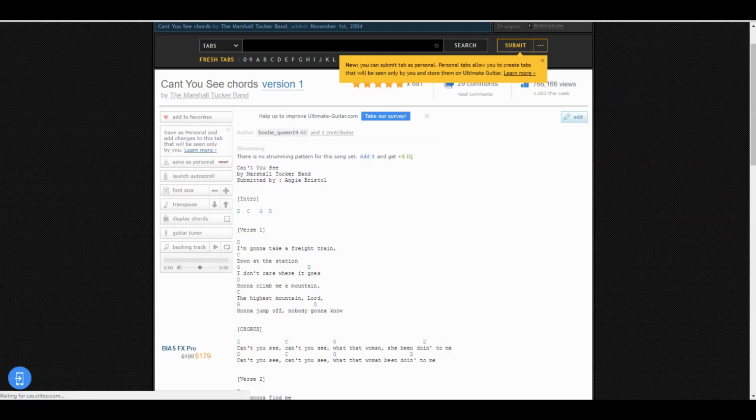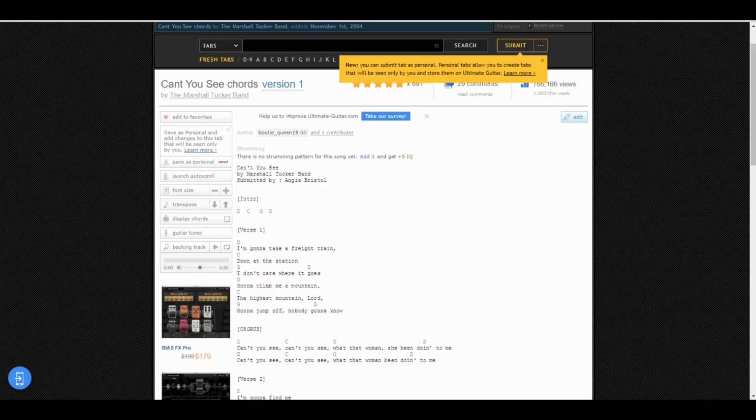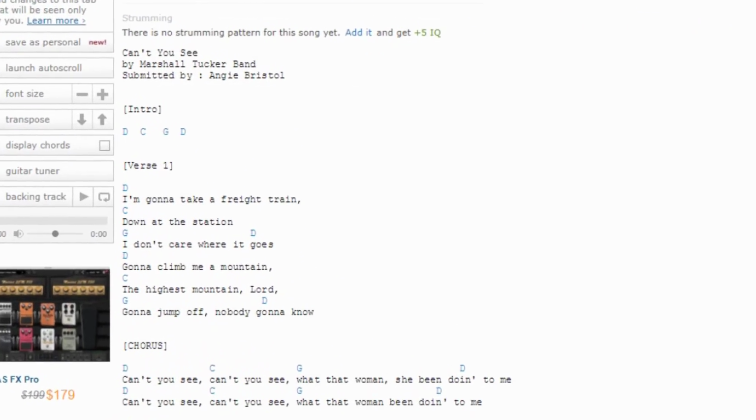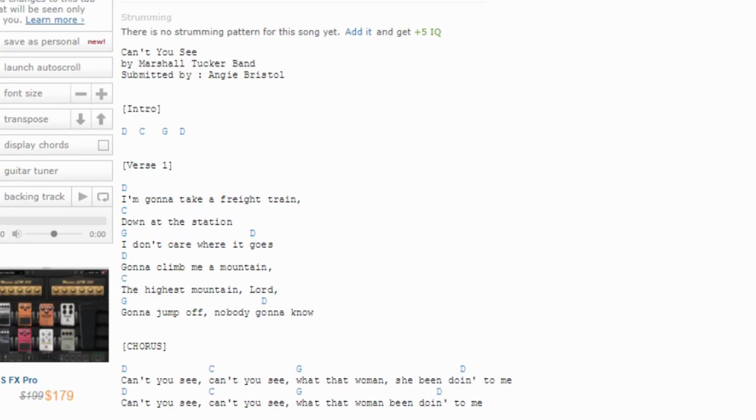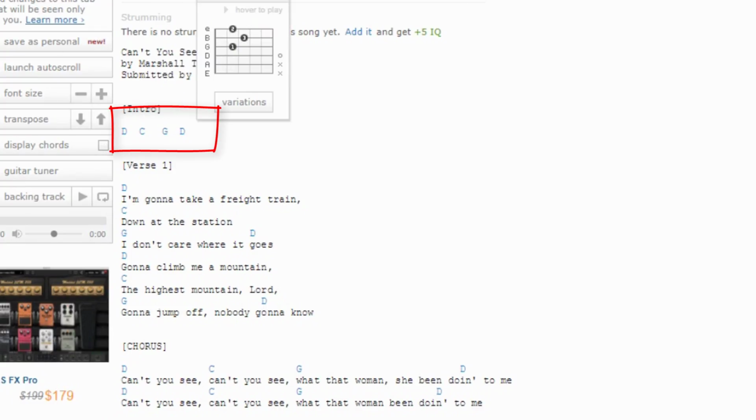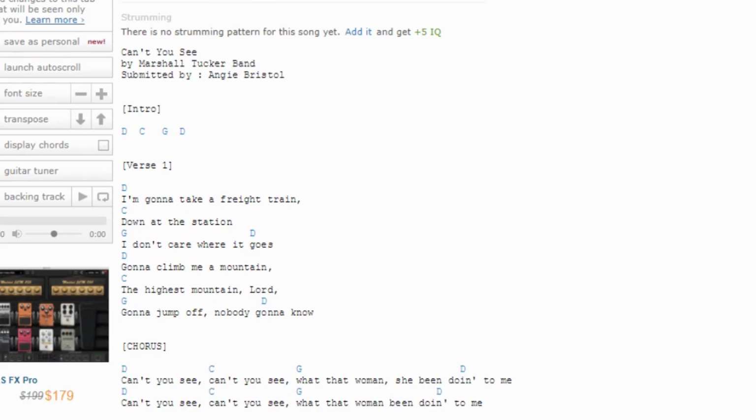So I'm going to click on Can't You See here, this first one, and this is what pops up. It says there is no strumming pattern for this song yet. Sometimes the songs will have actual little strumming patterns written on there. But we look here and it says intro, and then it says D, C, G, and D. Now, if I put my mouse over the D, you'll see a little chord picture pops up. C, G, right? See that?